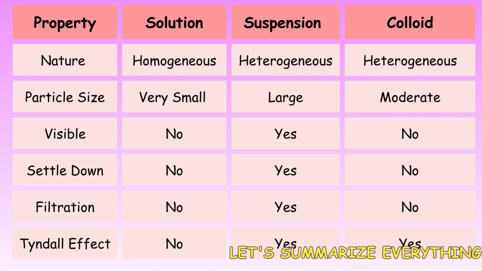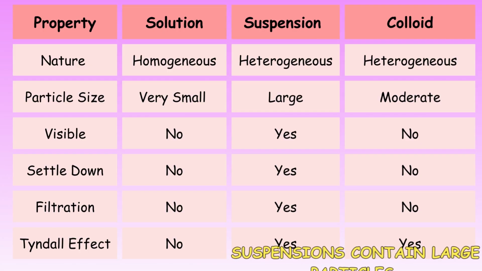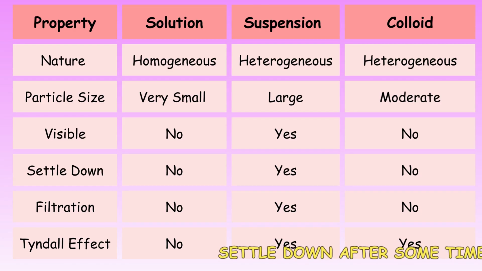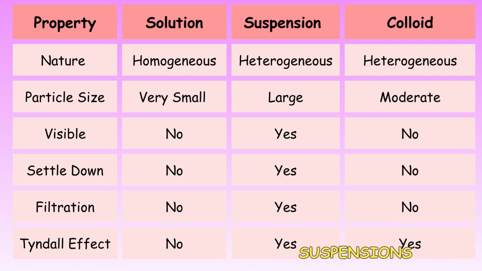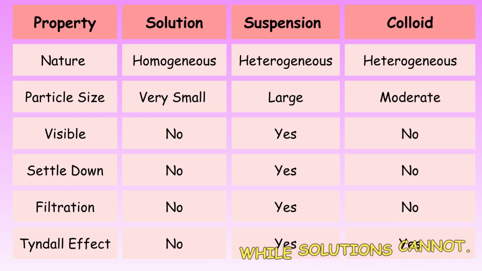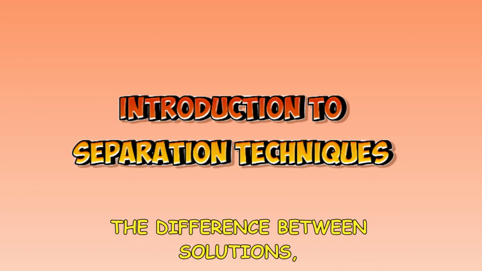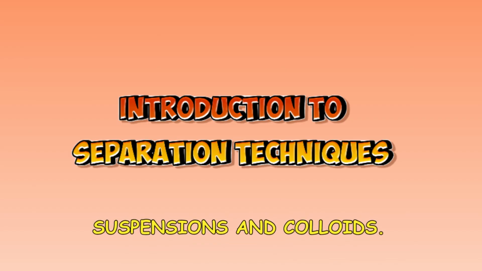Let's summarize everything we have learned. Solutions contain extremely small particles. Suspensions contain large particles. Colloids have particles of intermediate size. Solutions and colloids do not settle down. Suspensions settle down after some time. Suspensions can be separated by filtration, while solutions cannot. Now we understand the difference between solutions, suspensions and colloids.